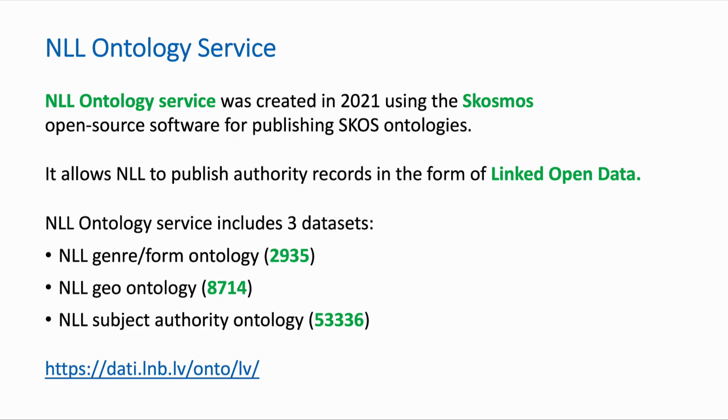Currently, NLL Ontology service includes 3 datasets: genre form ontology with almost 3,000 concepts, NLL geographic name ontology with 8,700 concepts, and subject authority ontology with more than 53,000 concepts. And here you see where you can find the ontology service on the web.